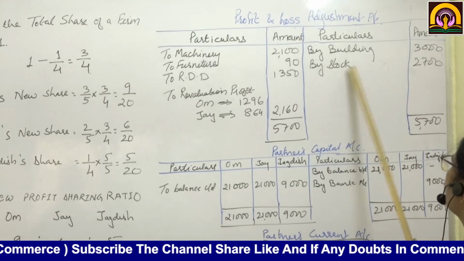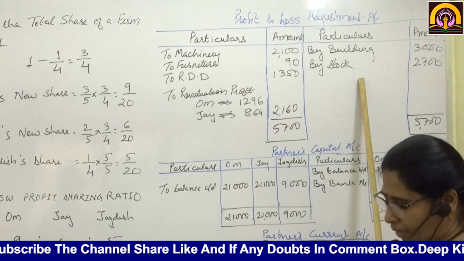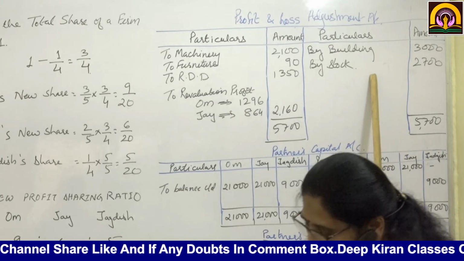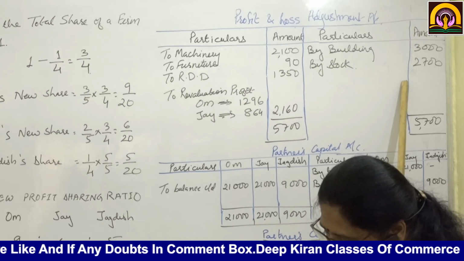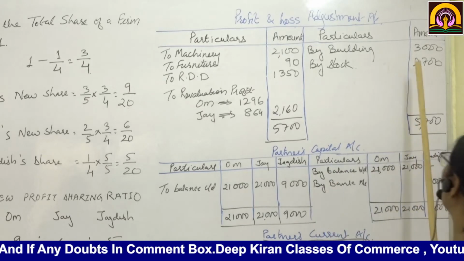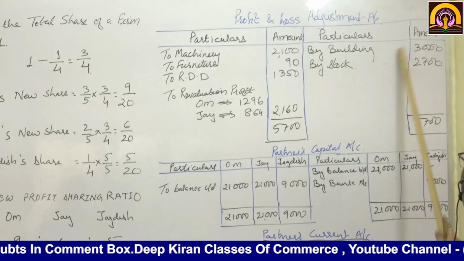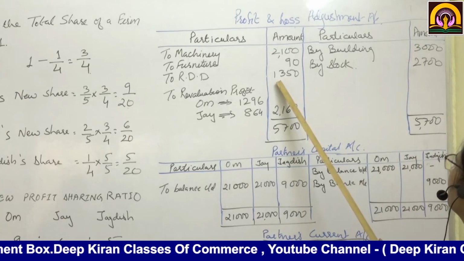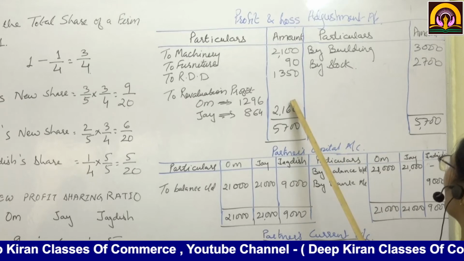And stock: the value of stock as per the given balance sheet is 12,300, but it is to be valued at 15,000, so 2,700. So this comes to 5,700.